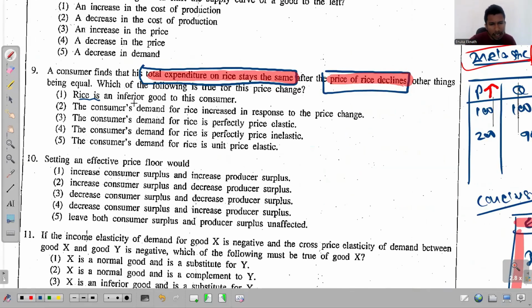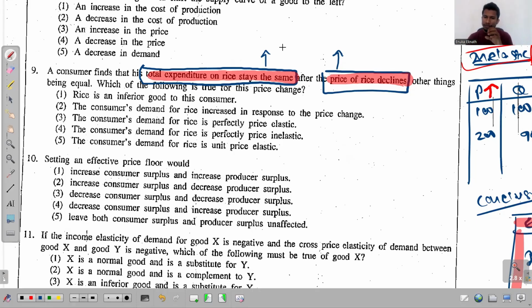Rice is an inferior good to this consumer. See that now. Let me explain that as well. Looking at the relationship that exists between price and the consumer expenditure, can you decide whether the good is inferior or not?